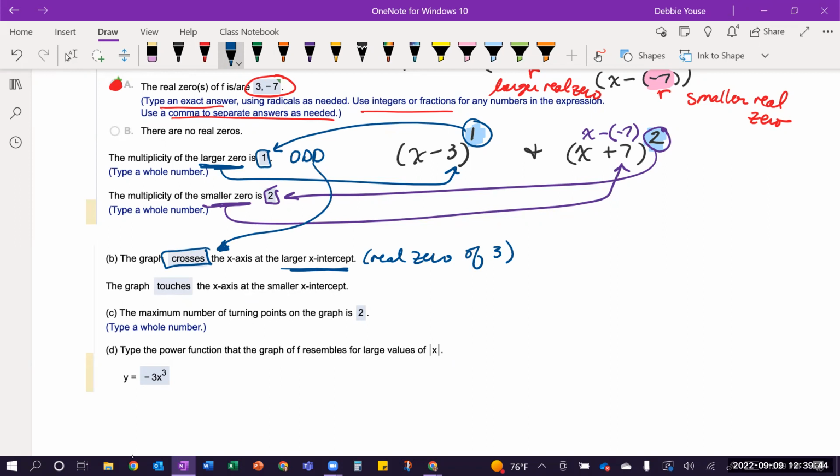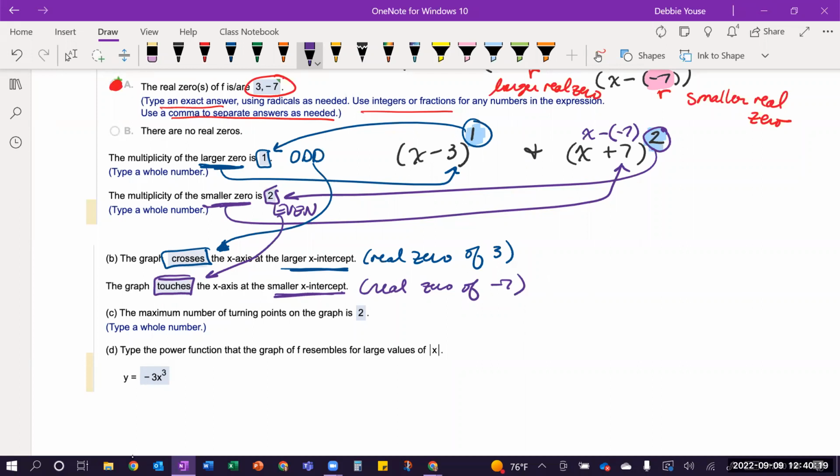And then likewise, looking at the smaller x-intercept, or that's the real zero of -7 on this problem, that was even. And because that was even, you're going to select from the little toggle menu touches, okay? So then you can see how each piece builds on something else and it kind of trickles down to other parts of the problem.